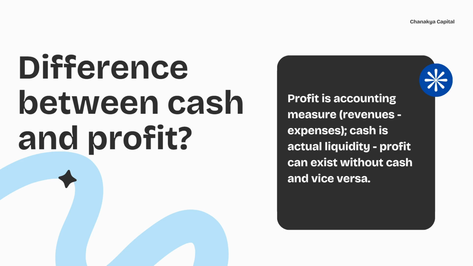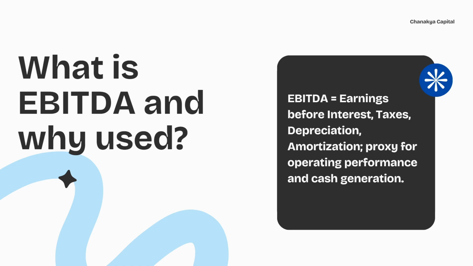Difference between cash and profit. Profit is an accounting measure, revenues minus expenses. Cash is actual liquidity. Profit can exist without cash and vice versa. What is EBITDA and why is it used? EBITDA is earnings before interest, taxes, depreciation, and amortization, a proxy for operating performance and cash generation.